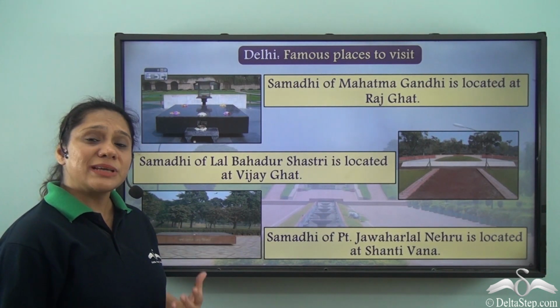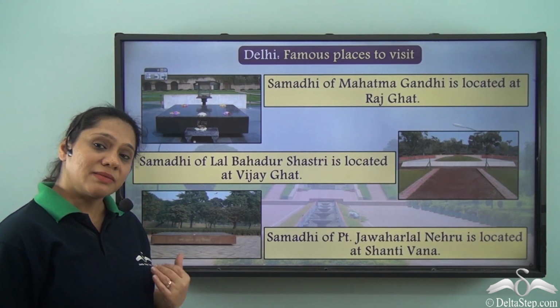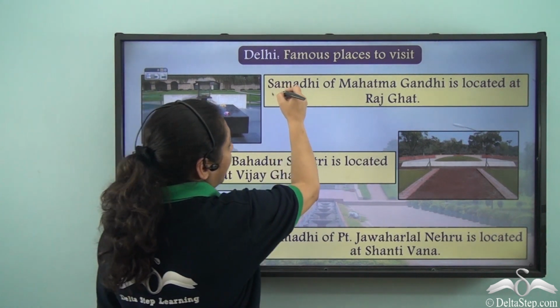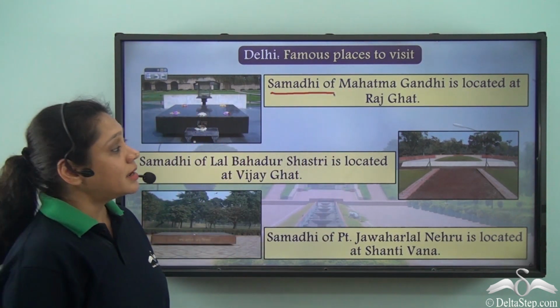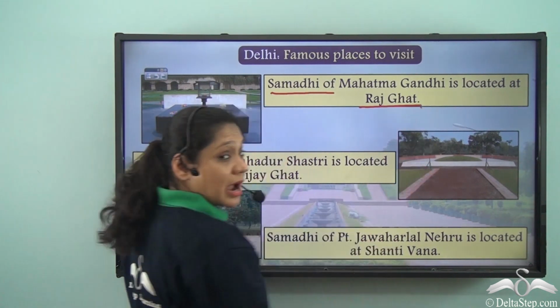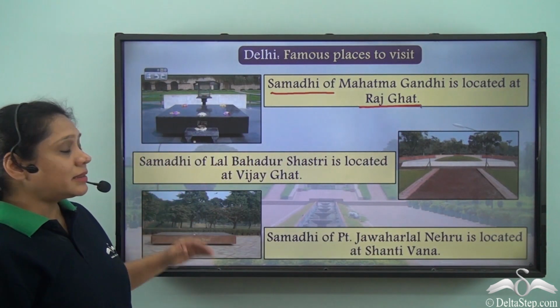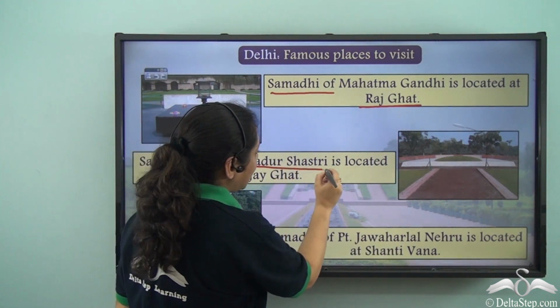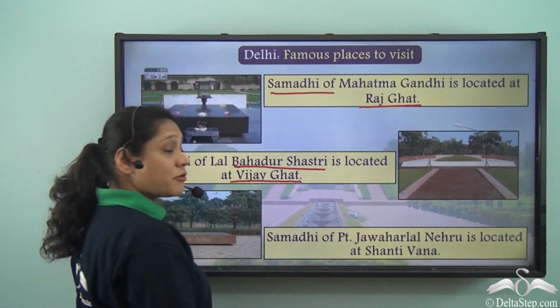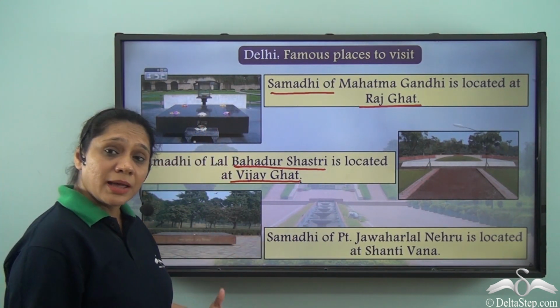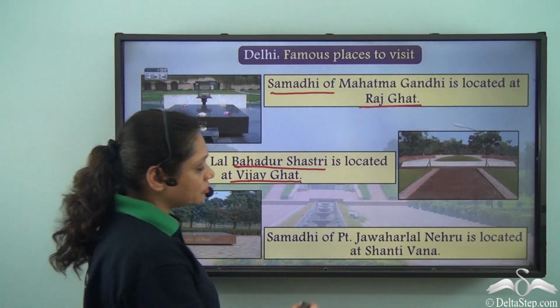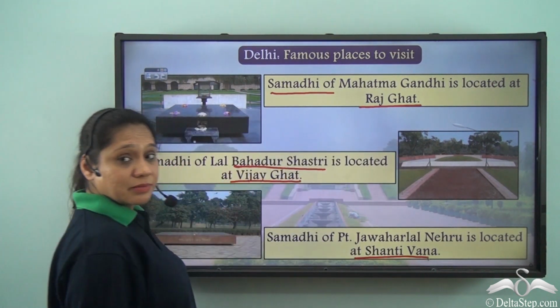Let us talk of some very important places in this city. The Samadhi of Mahatma Gandhi is located at Rajghat. The Samadhi of Lal Bahadur Shastri is located at Vijay Ghat, and the Samadhi of Pandit Jawaharlal Nehru is located at Shantivan.